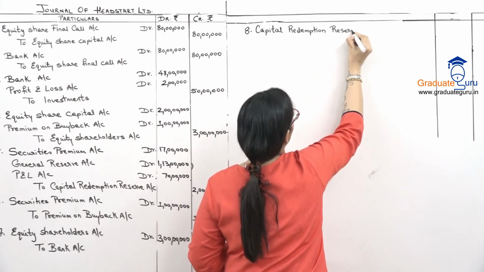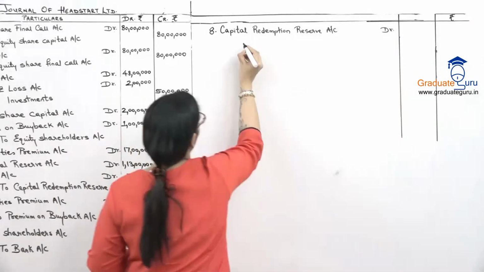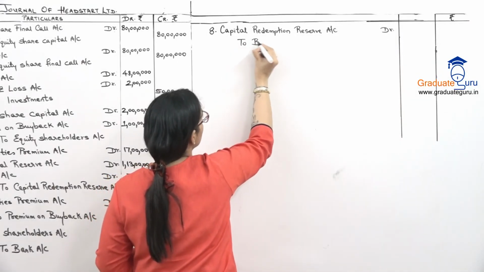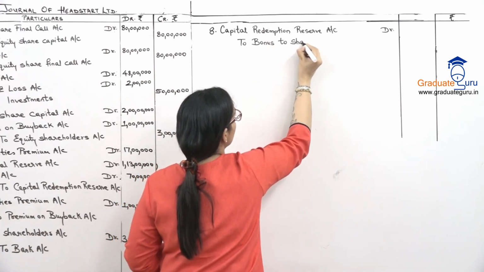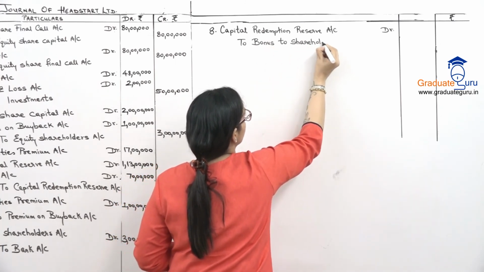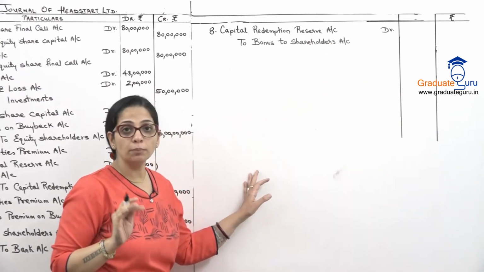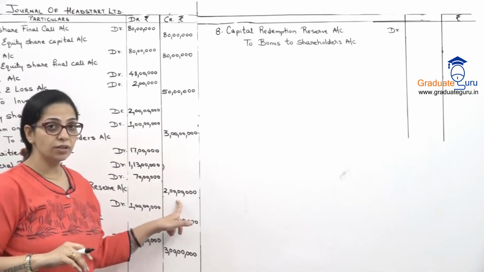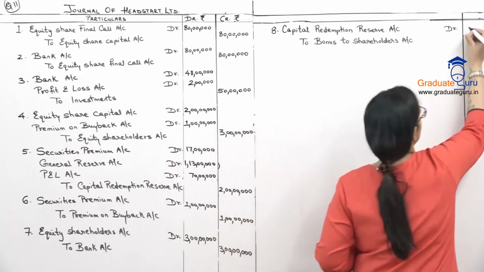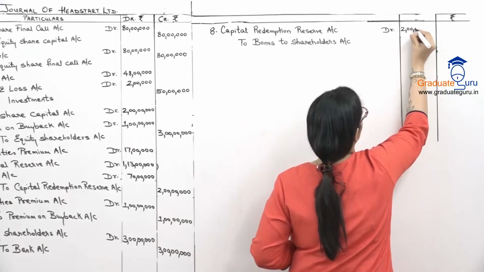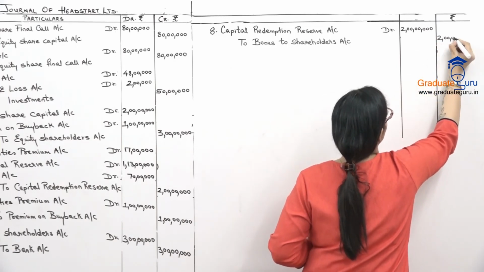So capital redemption reserve account debit, and because we are giving a bonus, so I will make a new account, bonus to shareholders account. And full amount from the capital reserve. So capital reserve जो 2 crore का है, full amount I am going to transfer to bonus. So 2 crores and 2 crores.